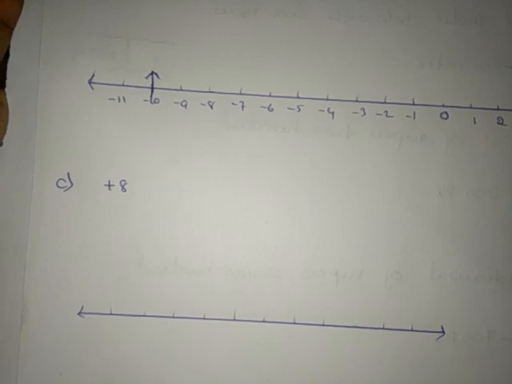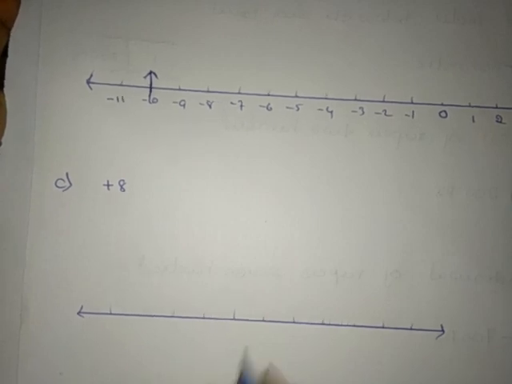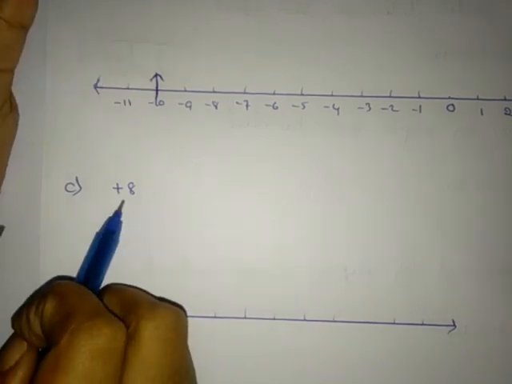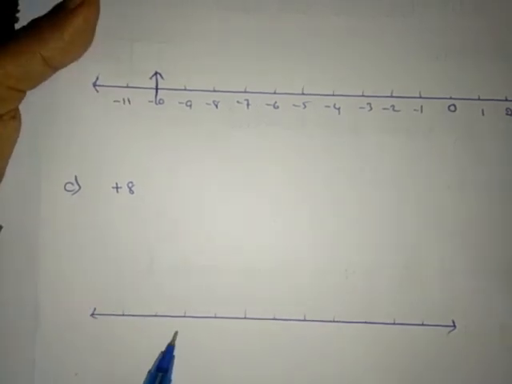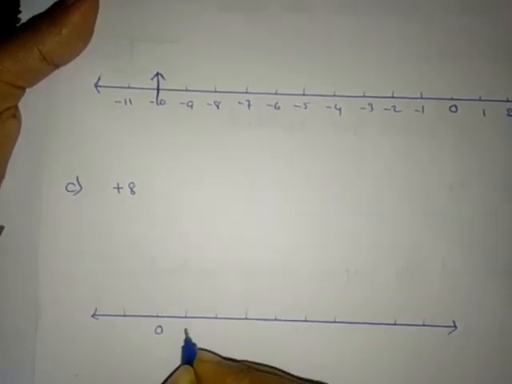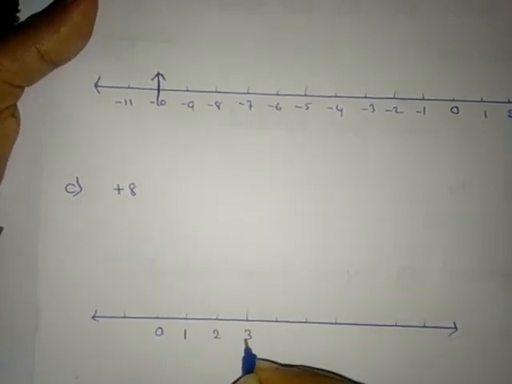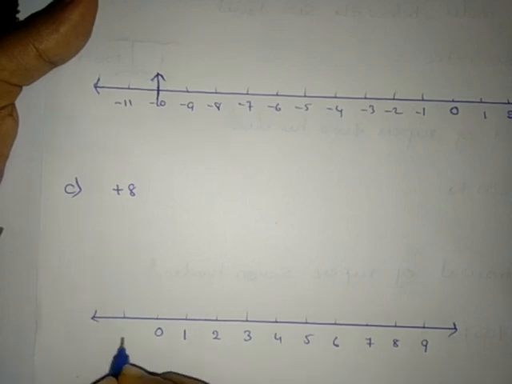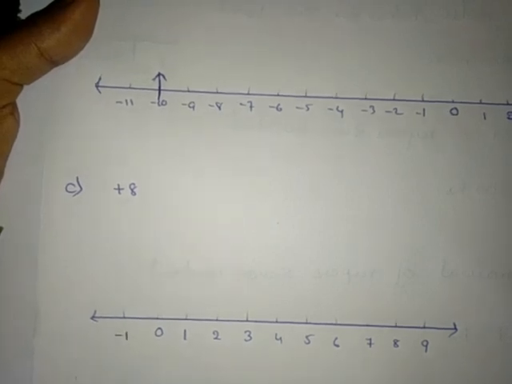Then D1, C1. Here I have already drawn a number line. Now I will mark a point on it. As I told, here we want positive numbers, right? So don't worry about the negative numbers. We'll start it from here. 0, 1, 2, 3, 4, 5, 6, 7, 8 and 9. This is minus 1, right?